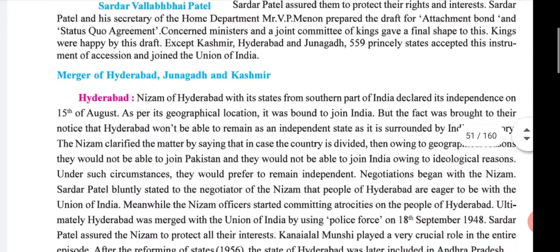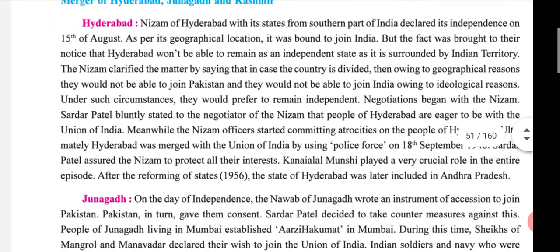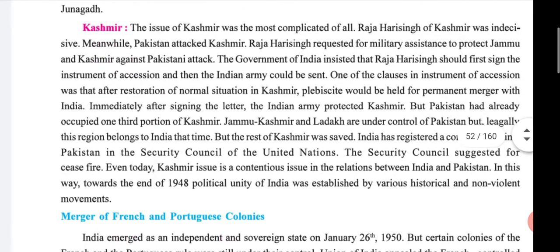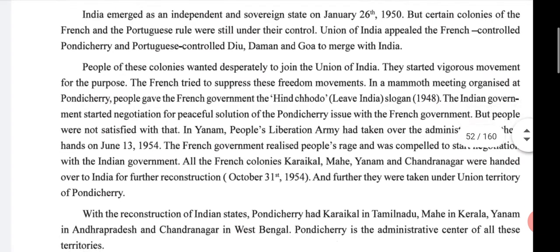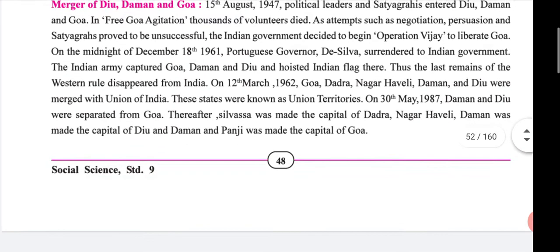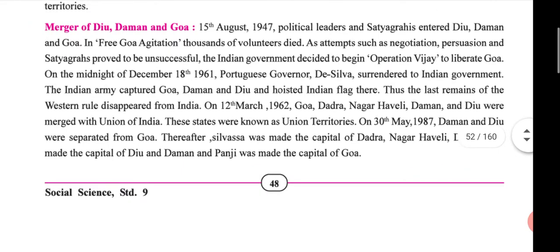Then write a short note on the merger of Hyderabad, Junagadh and Kashmir also. 3 different short notes: Hyderabad, Kashmir and Junagadh. Then write a short note on the merger of Diu, Daman and Goa. You write this short note word to word. Please note down the homework and submit it to the class teacher.